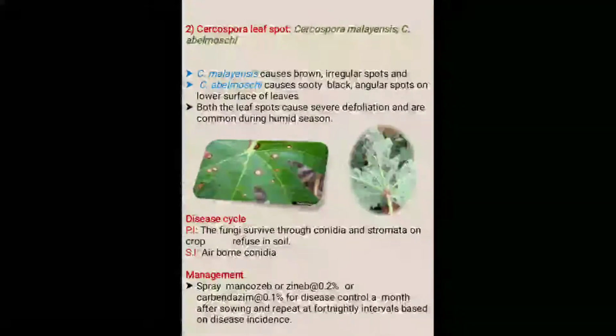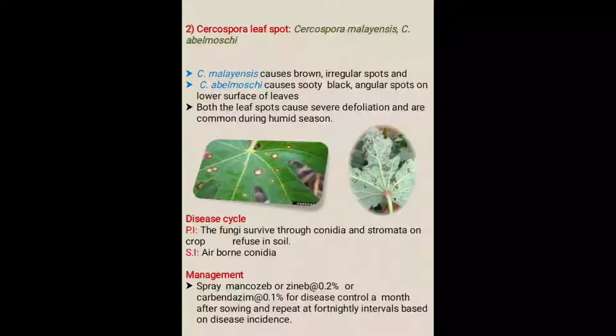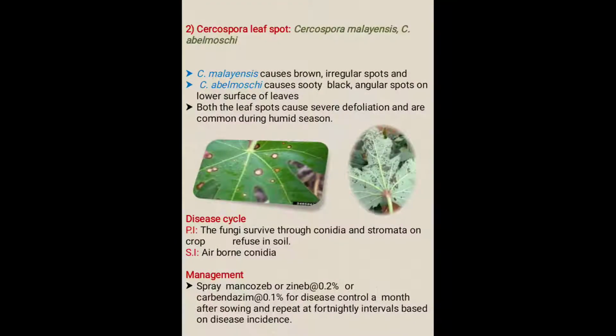Whenever we discuss favorable conditions, most plant diseases caused by fungus require the same range of climatic conditions. Means what?